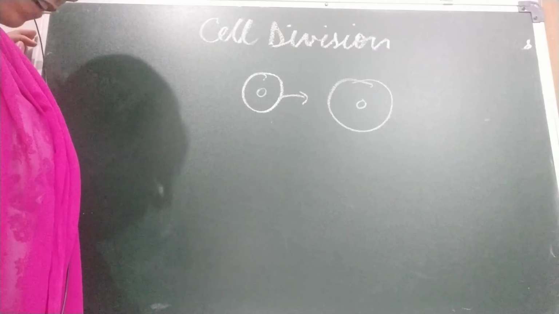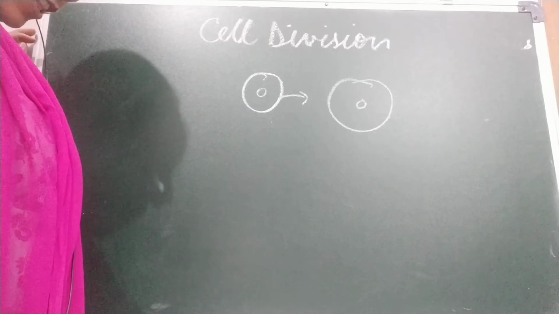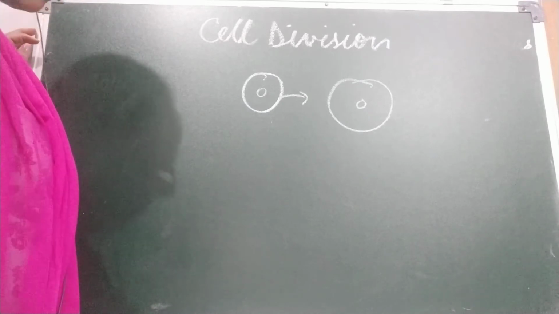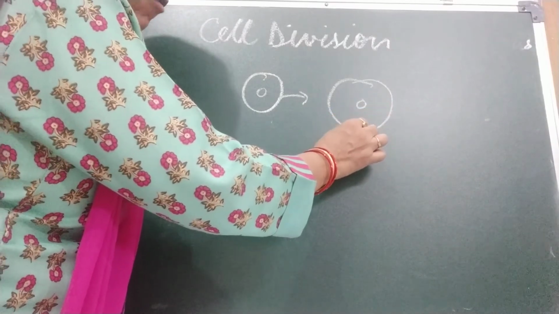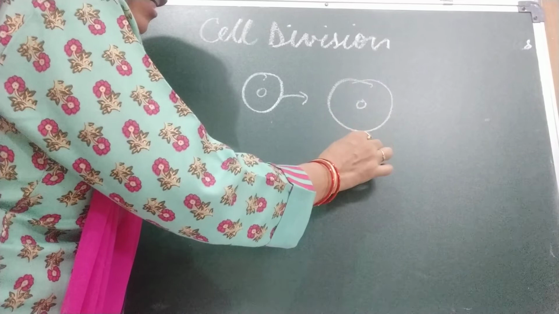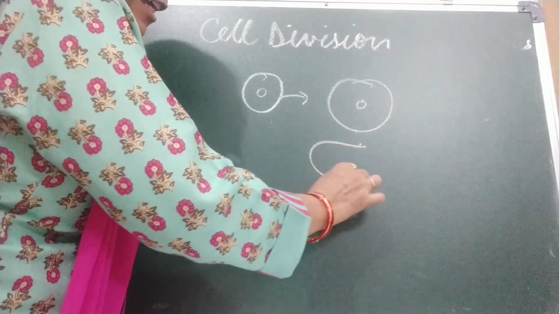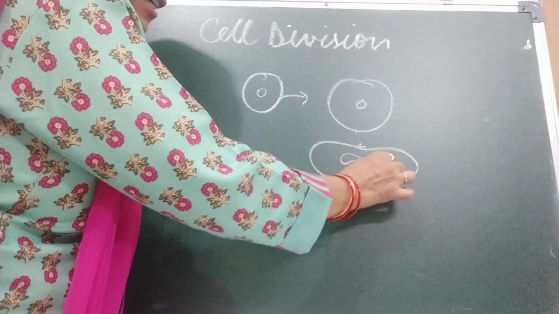The process by which new cells are formed is known as cell division. The new cells formed in this way are called daughter cells. What happens when the cell matures? The cell elongates, and the nucleus also elongates.